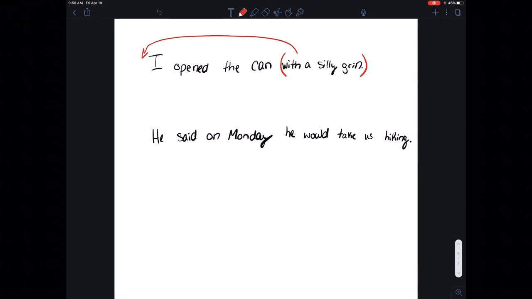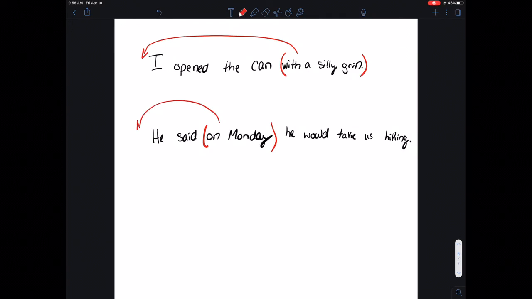All right, this next one. He said on Monday he would take us hiking. For this one, on Monday is not in a really good place because we're not sure if he is talking to us on Monday and it's a Monday that he's saying, hey, I'm going to take you hiking. Or if he's saying on a random day that, hey, I'm going to take you hiking on Monday. We're not really sure what's going on here because it's situated between the two verbs. It could modify either.